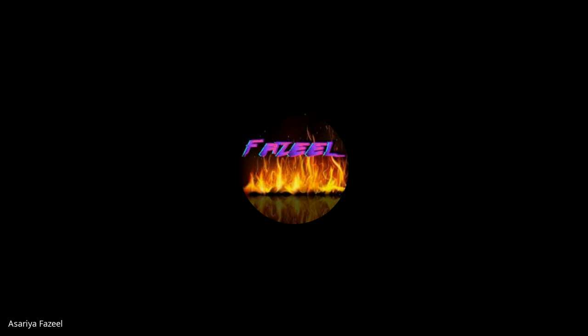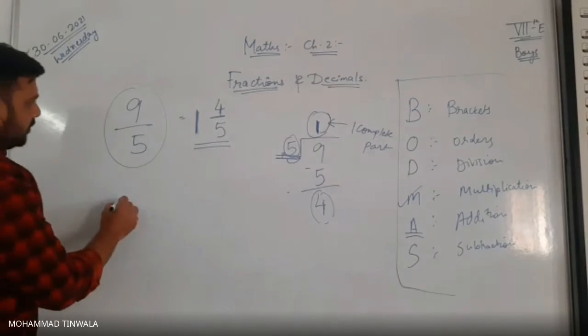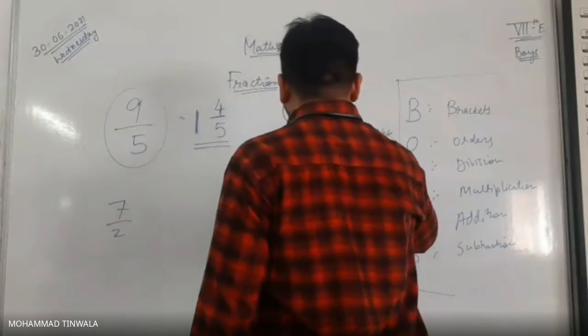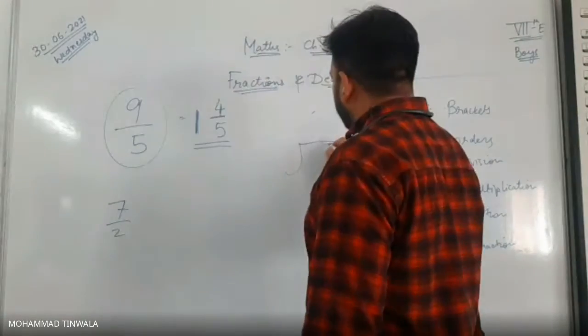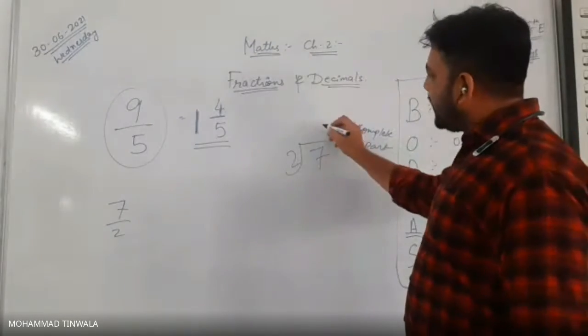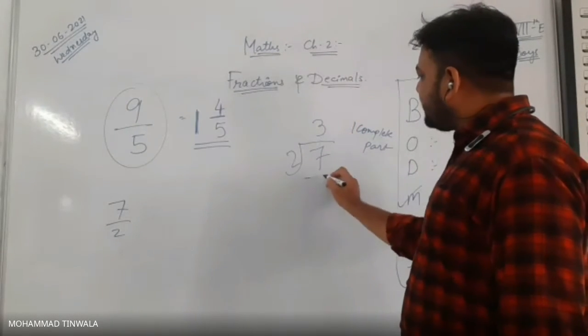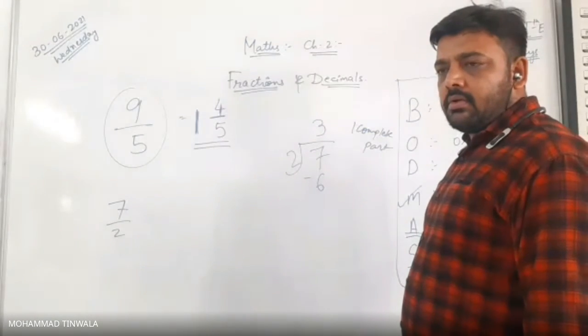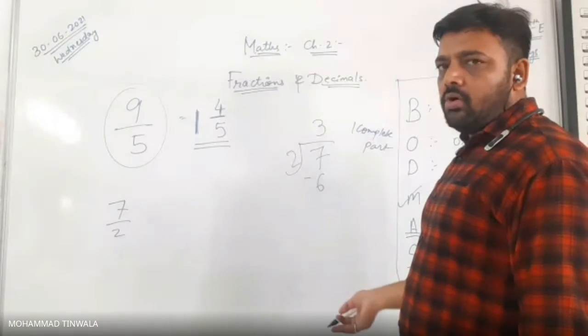Yes, sir. Understood. Same way, 7 upon 2. Let us divide here. 7 upon 2. Can I say 2 3s are 6? Yes or no? Yes, sir.